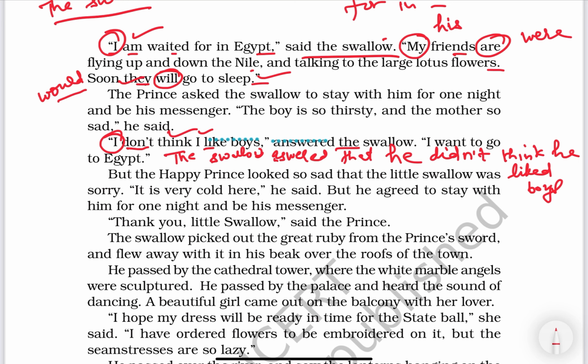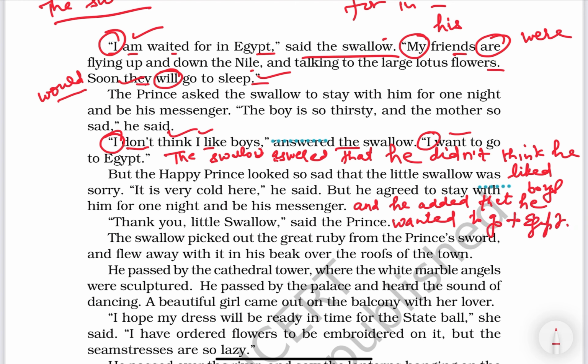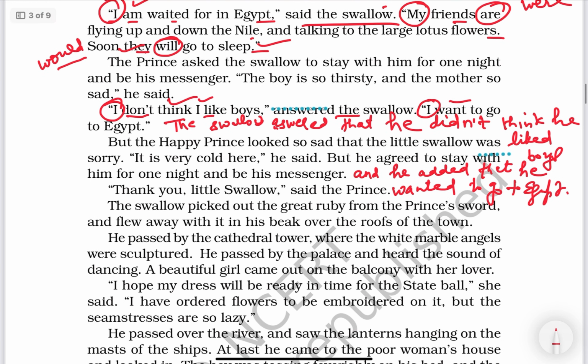And he added that. Okay, means when we have to change two dialogues of the same person, then we can use this. And he added that, I changes according to the swallow. He, want is the first form, changes into second form. That he wanted to go to Egypt. So in this way we can change.